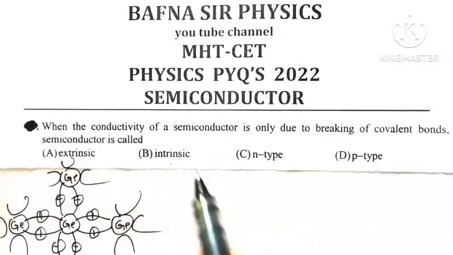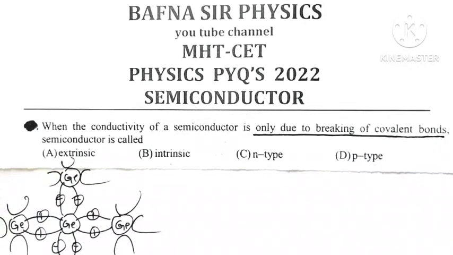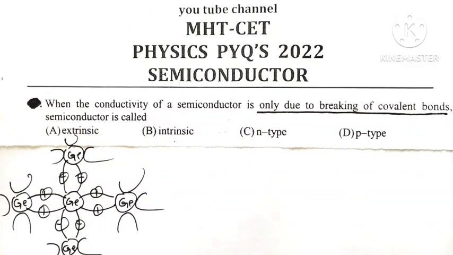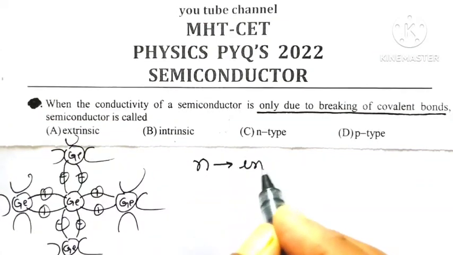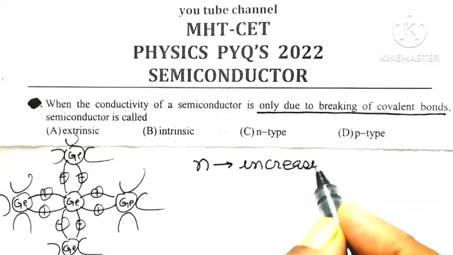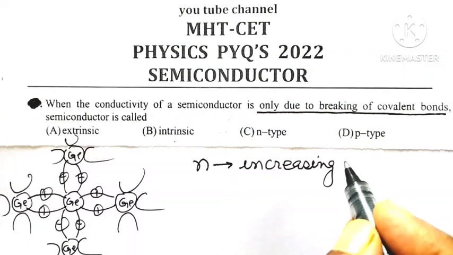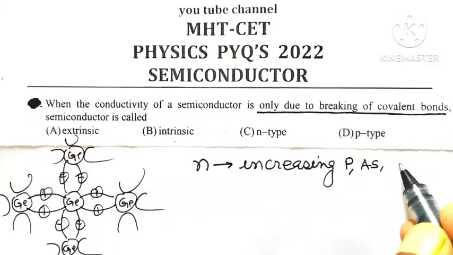When conductivity of semiconductor is only due to breaking of covalent bonds, then the semiconductor is called... See here, as far as n-type semiconductor or p-type semiconductor is concerned, conductivity of n-type semiconductor can be increased by increasing the number of impurity atoms added to it. Number of pentavalent impurity atoms means by increasing the number of either phosphorus atoms added or arsenic atoms added or